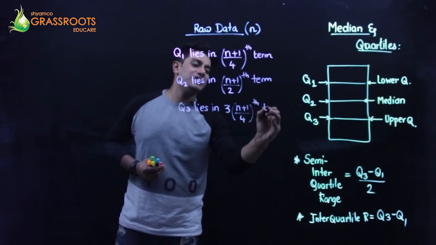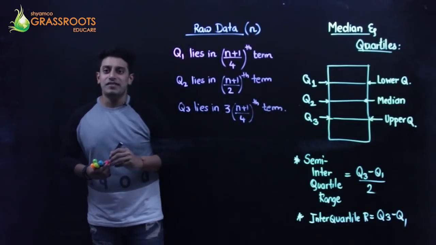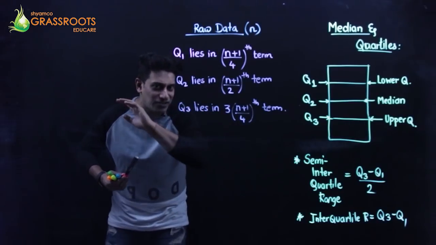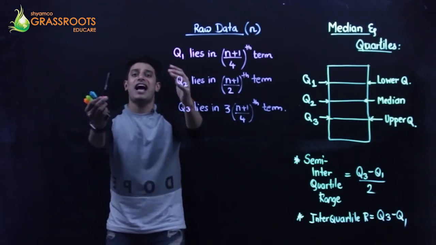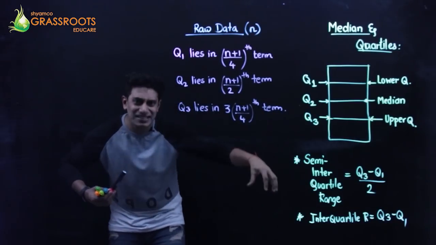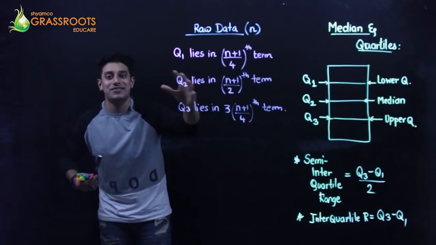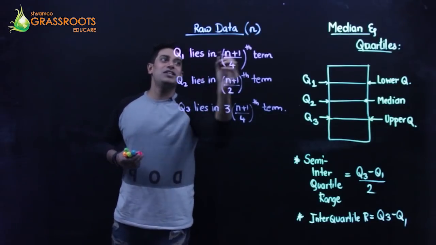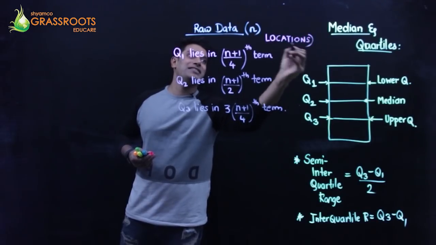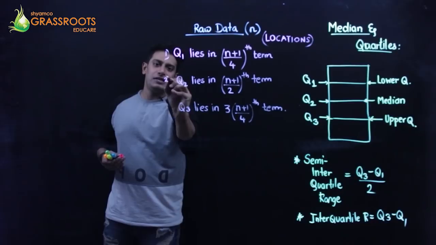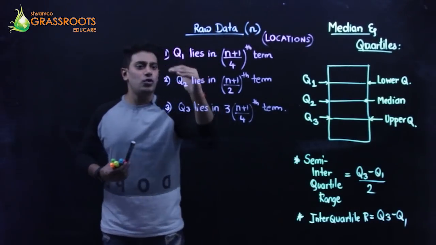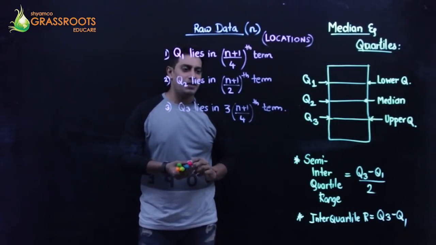Now students, please analyze. Remember, these are not my answers of lower quartile, median and upper quartile. Sorry, they are not my answers. They are my locations. They are my positions. They are the places where I will get my answers. Please remember, so these are called locations. This is what I call them, right? Where n is the number of observations. Fine. So we have lower, median and upper quartiles.